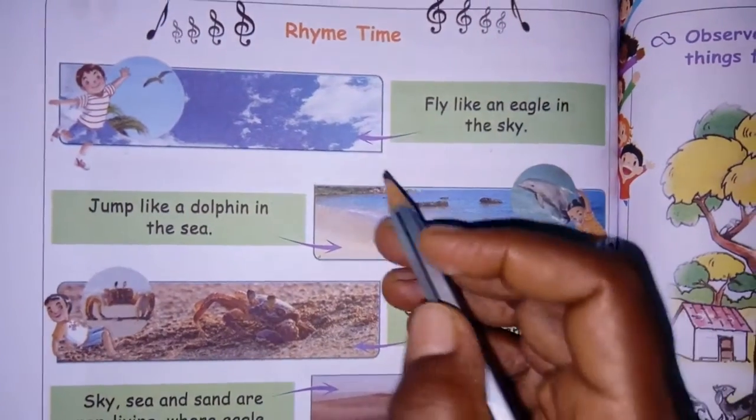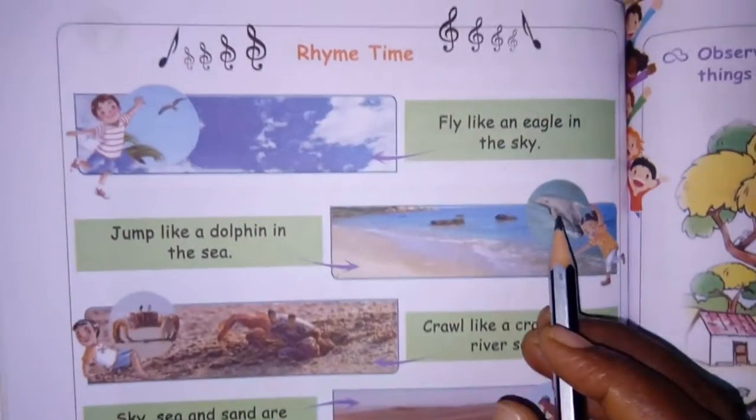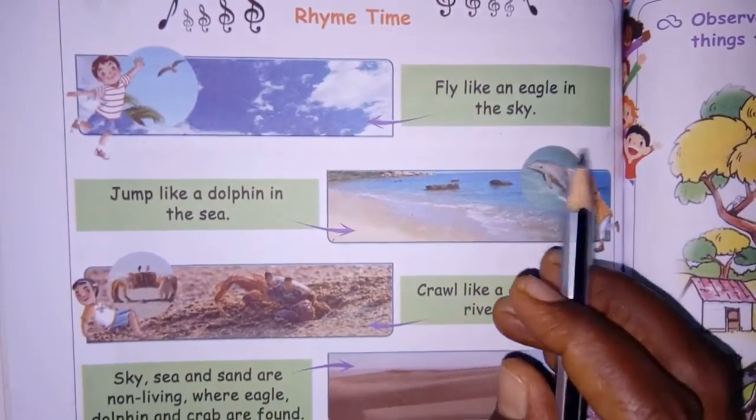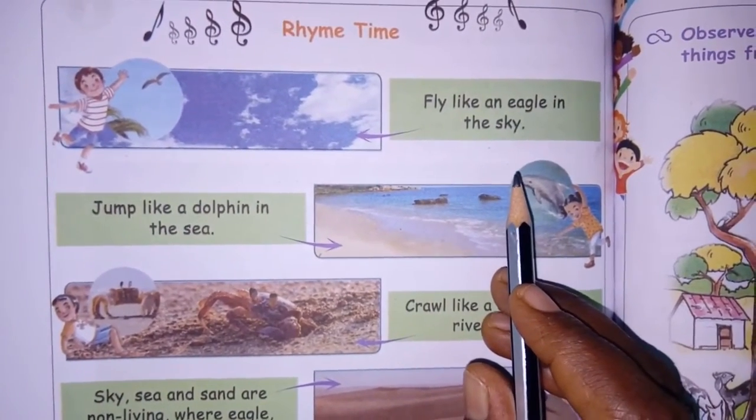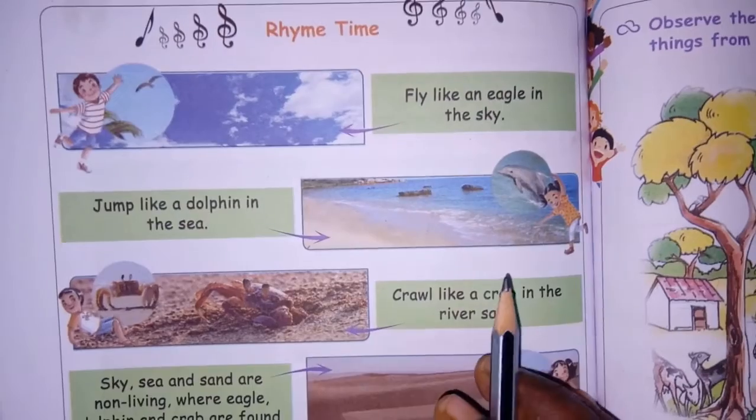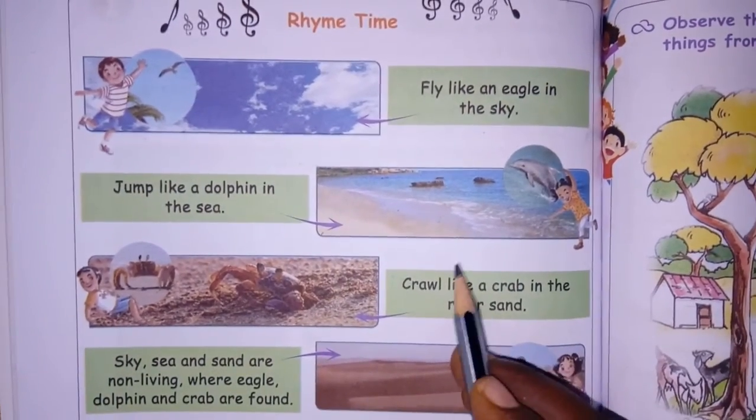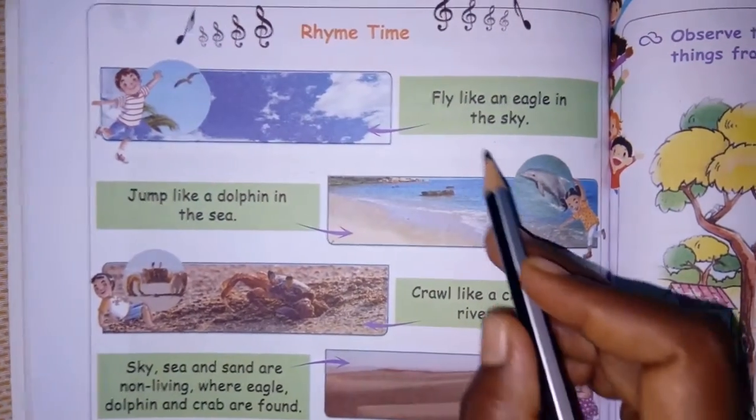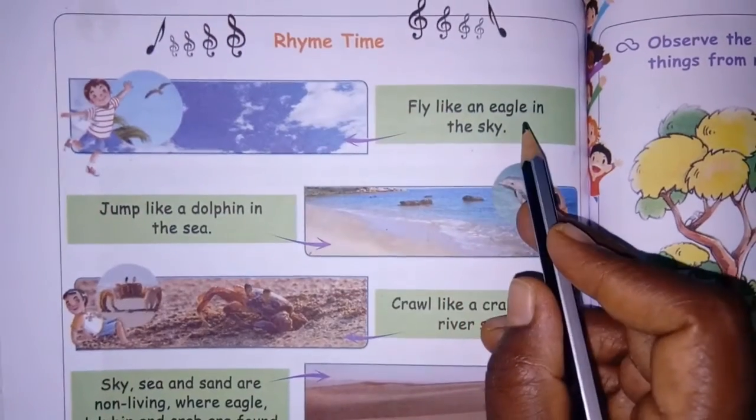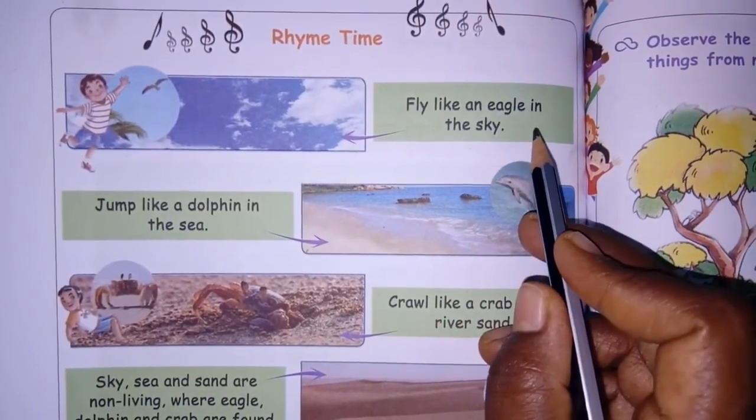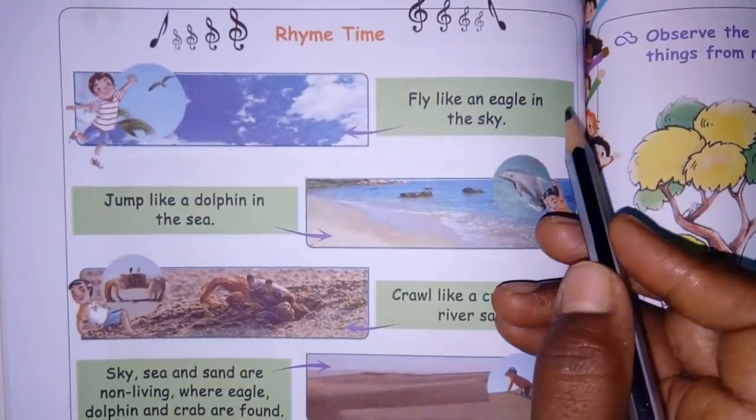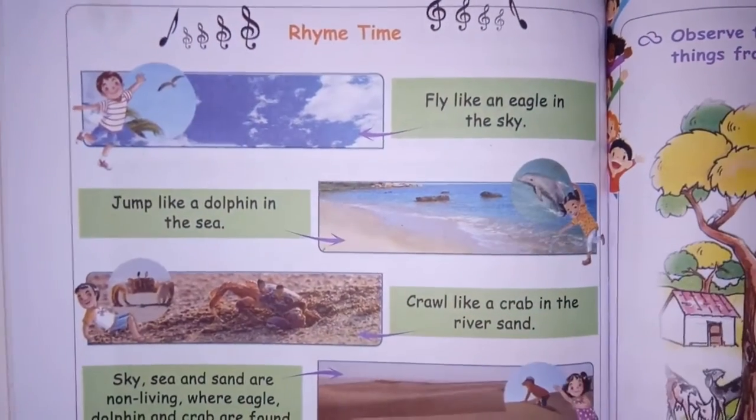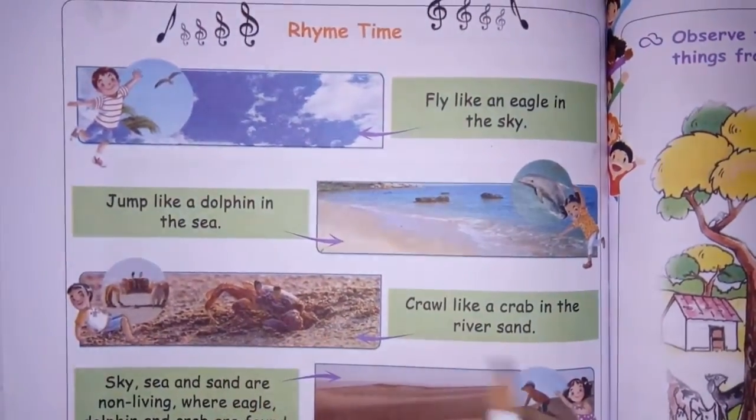See children, here rhyme time is given. Practice with any music, whatever song you like, and try to use these words. By using these words you make a new rhyme. For example, fly like an eagle in the sky. Like that, only two lines are given. Whatever music, whichever way you want to sing, try it with these rhymes.